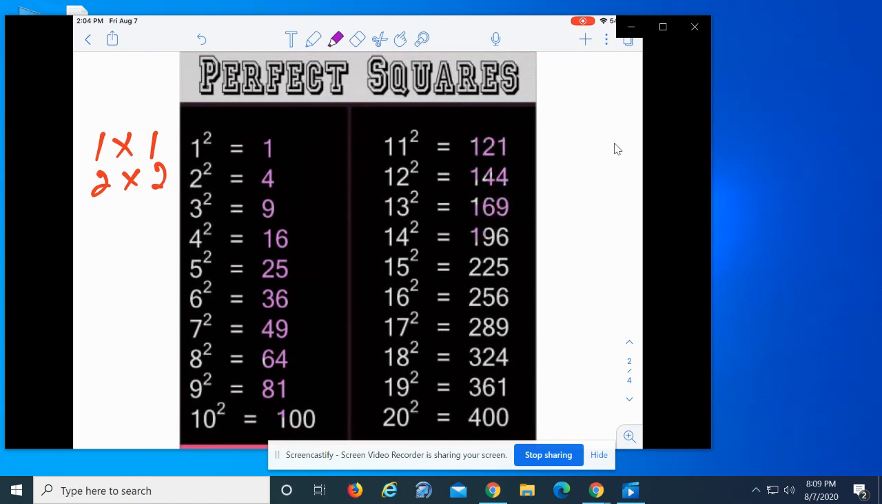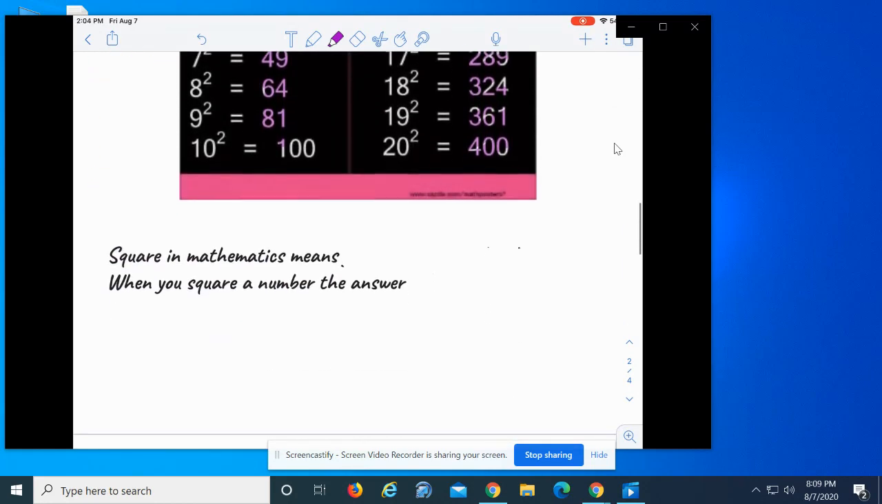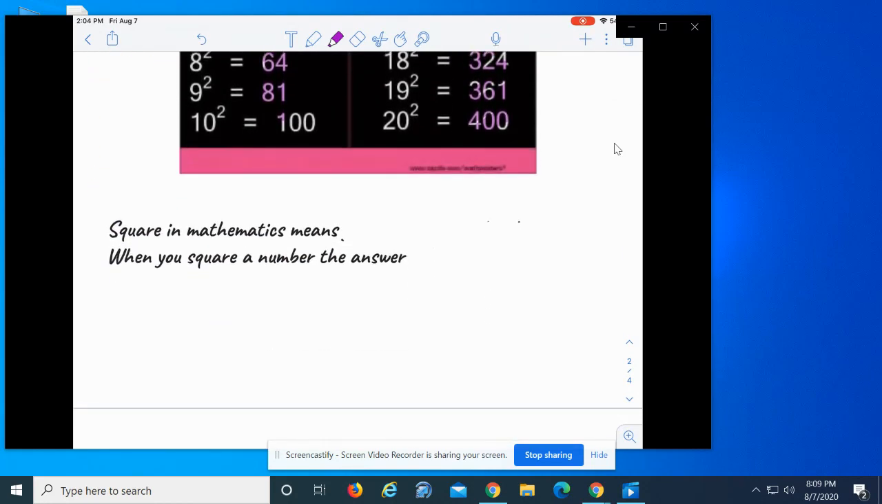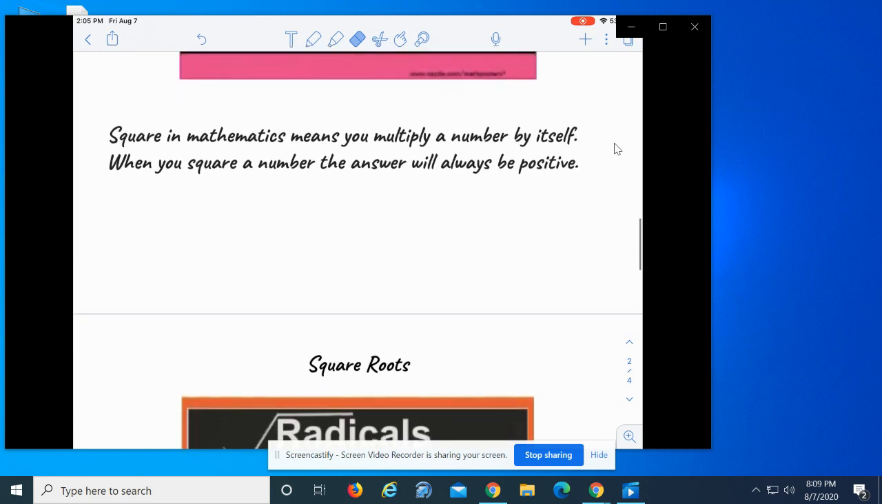So make sure that you have this PDF pulled up. It'll help you out a lot on your assignment. A square in mathematics means you multiply a number by itself. When you square a number, the answer is always positive. It doesn't matter. It's always going to be positive.